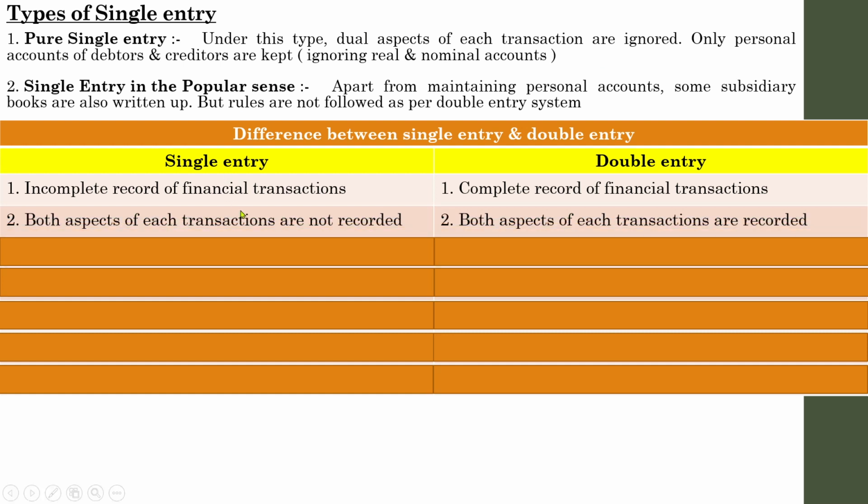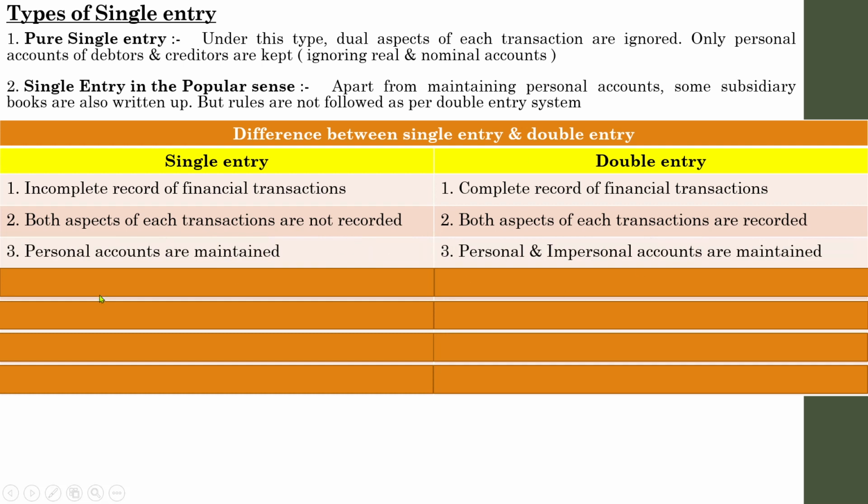Both aspects of each transaction are not recorded. Sometimes it may record, sometimes it won't record, likewise. So there is no uniformity regarding recording of transactions. Whereas in double entry system, both aspects of the transactions are recorded. Both aspects means a debit aspect and a credit aspect. Every transaction has a debit aspect and a credit aspect.